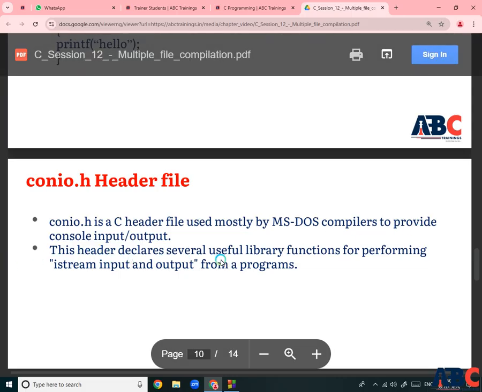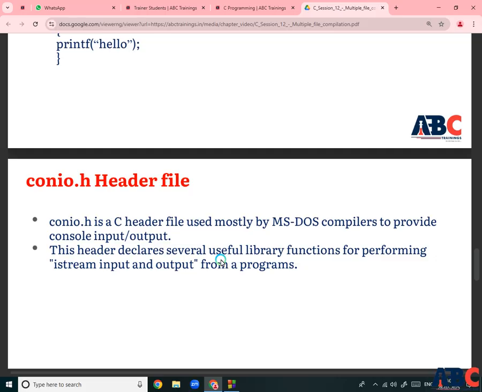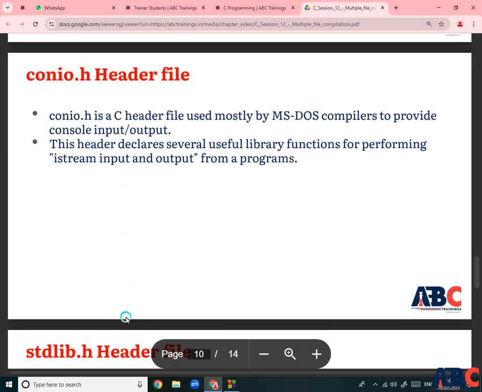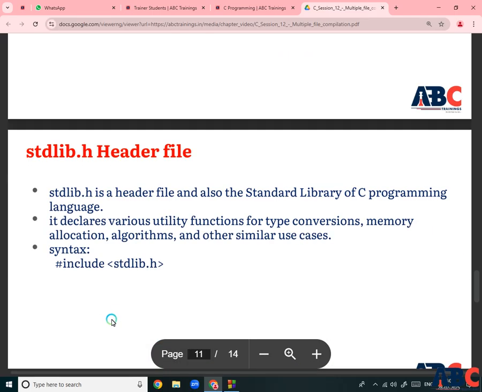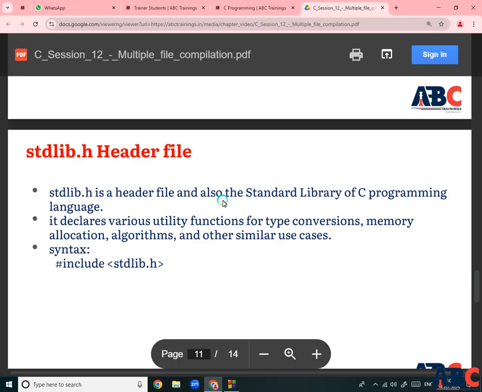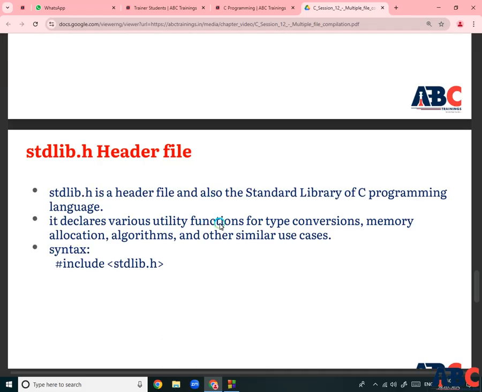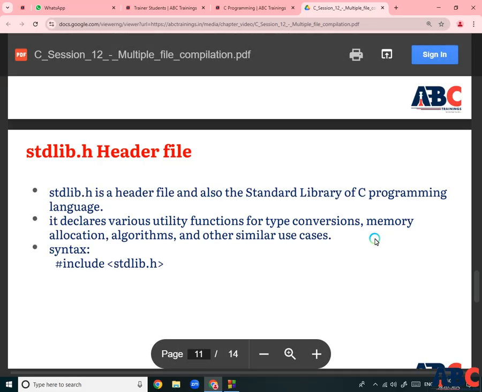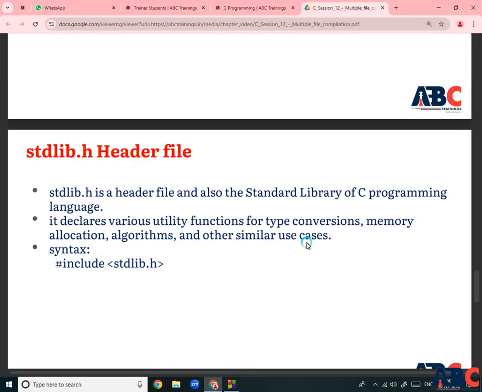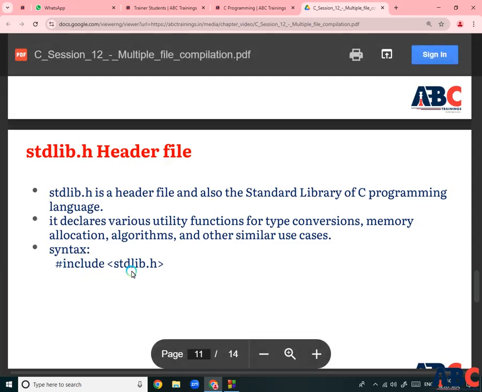These headers declare several useful library functions to perform stream, that is IO stream, input output stream, for the programmer. The third one is stdlib, the standard library, which provides a number of functions such as memory allocation. It declares various utility functions for conversions and memory allocation like malloc, calloc, realloc, and free, and similar use cases. The syntax is #include stdlib.h.